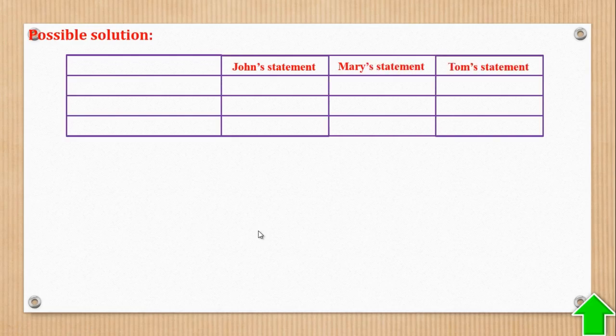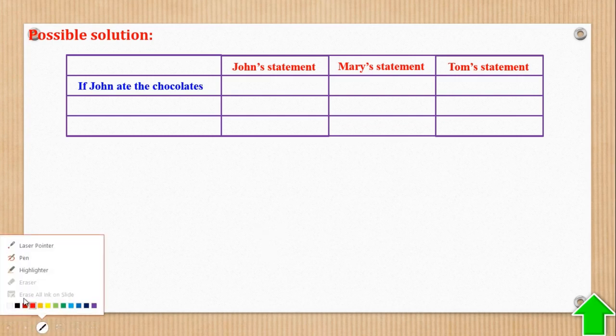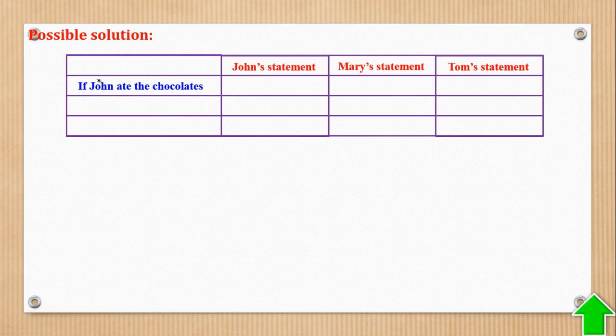Remember, each of the three made the statements. So we are going to analyze each of the statements where one told the truth. Now here, this column says, if John ate the chocolates. What we mean is that if it is true that John ate the chocolates, which of the statements is true and which are not true? So let's analyze, bearing in mind that we are assuming that John ate the chocolates.